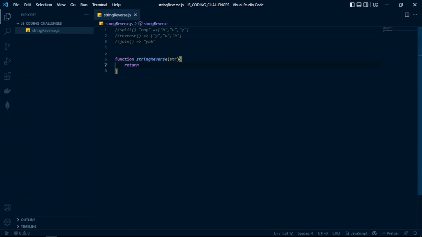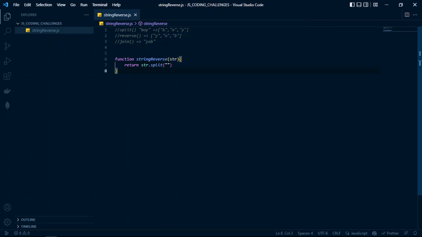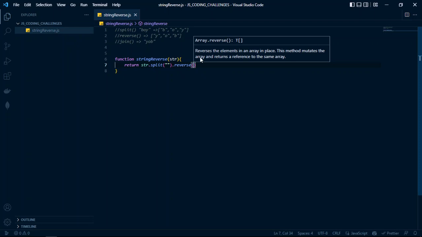So here, remember, this is a parameter string, the string we are passing into our JavaScript function, which is str.split. Inside split you have to put double quotes so that you can have this array of characters with quotes on it. If you don't put the double quotes, it won't work out for you. Then dot reverse. Here you don't pass anything, unlike what we did in split, where we pass double quotes. Just leave it like that.